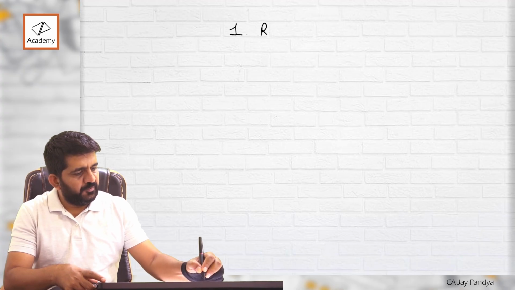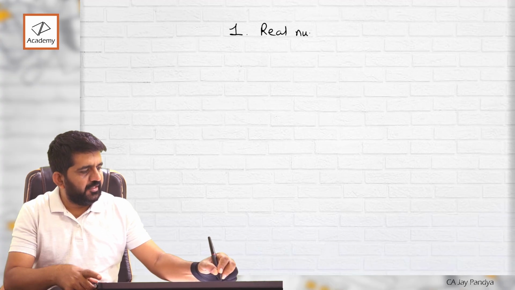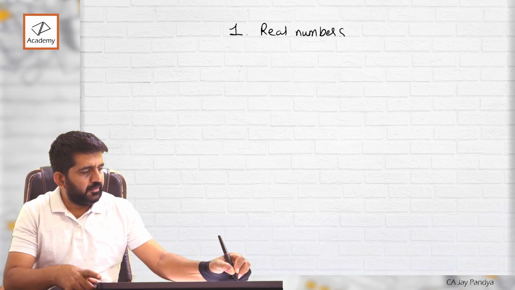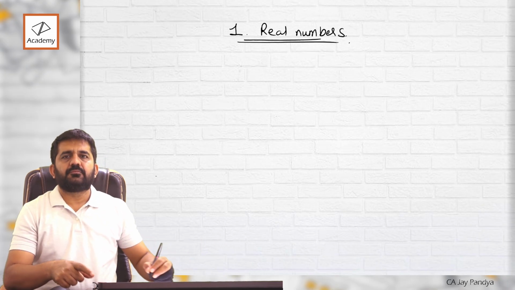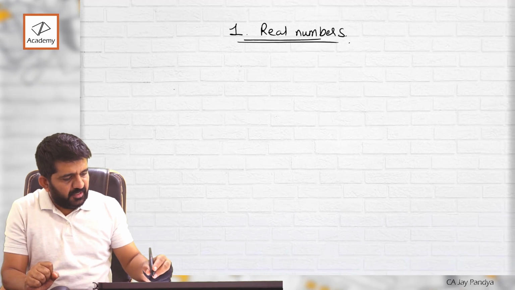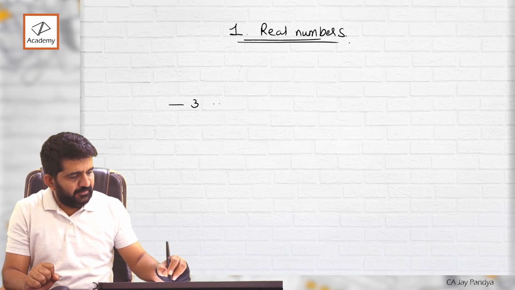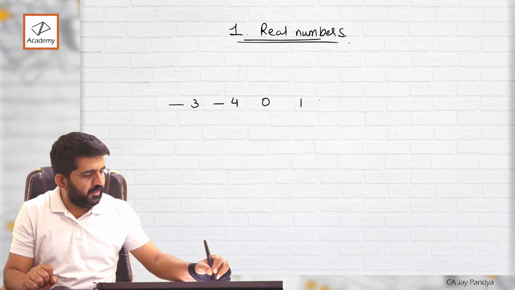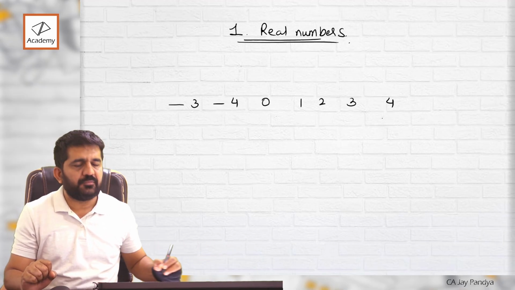We are going to start today with chapter number 1, which is real numbers. Now first understand, we are having numbers, say -3, -4, 0, 1, 2, 3, 4, right?